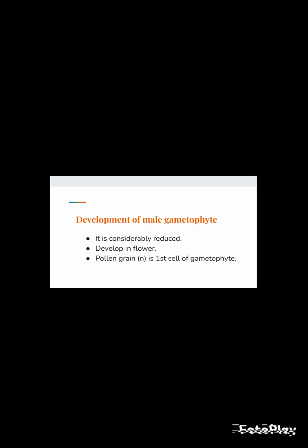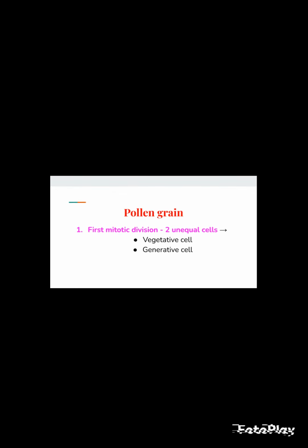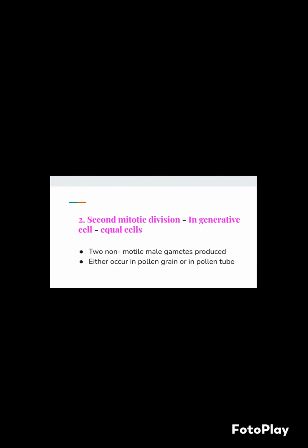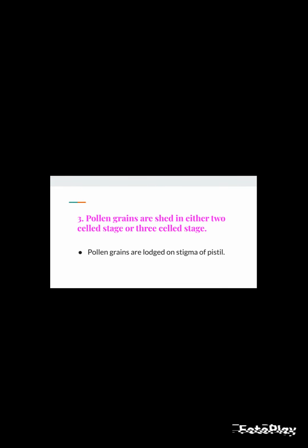Development of the male gametophyte, which is considerably reduced. It develops in flowers. Pollen grain, n, is the first cell of the gametophyte. Pollen grain marks the beginning of the male gametophyte. It undergoes first mitotic division to produce a bigger, naked vegetative cell and a small, thin-walled generative cell. The vegetative cell is rich in food and has an irregular-shaped nucleus. The generative cell floats in the cytoplasm of the vegetative cell. The second mitotic division is concerned with the generative cell only and gives rise to 2 haploid male gametes. The mitotic division of the generative cell takes place either in the pollen grain or in the pollen tube. The pollen grain is shed from the anther at this 2-celled stage in most angiosperms.